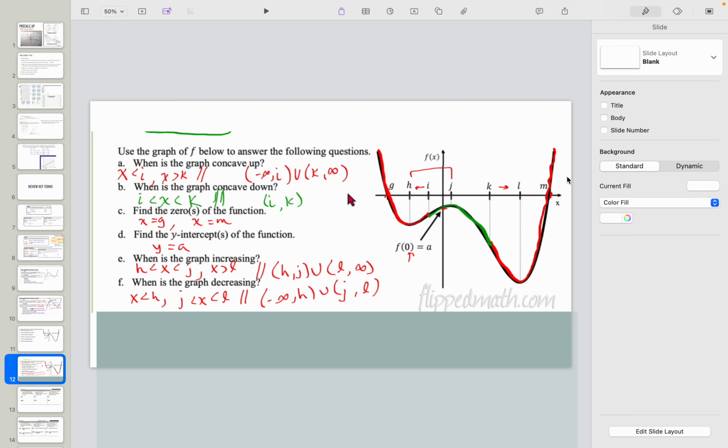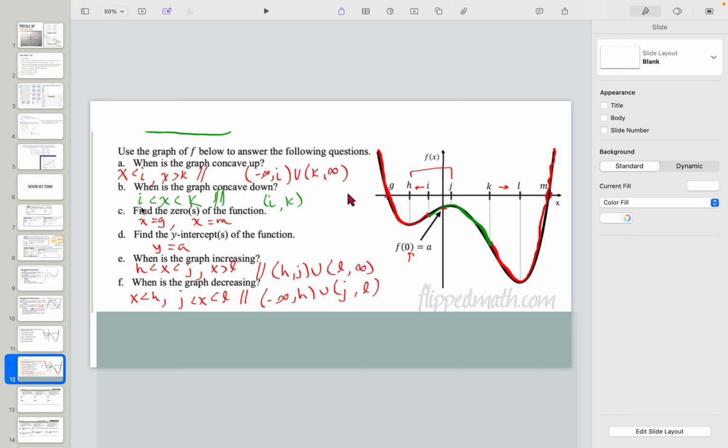So I could label it x is less than i. And how do I label this part? Well, x is greater than k, going this way. x is greater than k. So this would be a right answer. Or this is saying from negative infinity up to i, and the union is an "and," from k up to infinity. Both of these are saying the exact same thing. All right, when is the graph concave down? Well, from i to k.